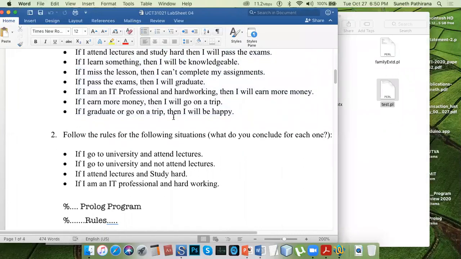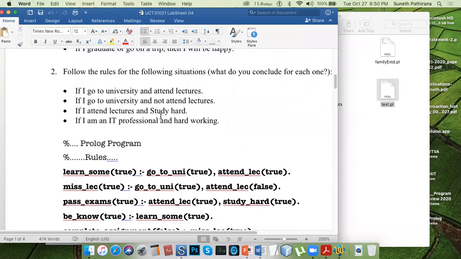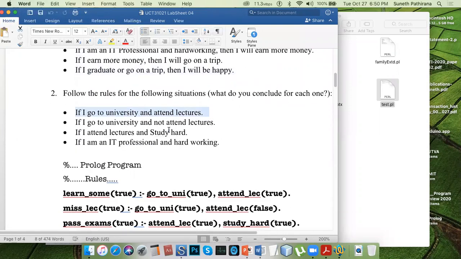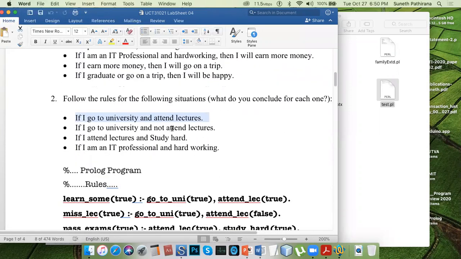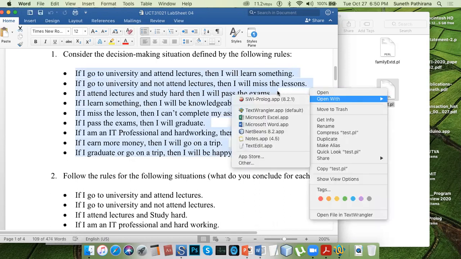Okay. Then follow the rules for the following situations. That means you need to check the satisfaction of the conditional situations for these scenarios once you implement this story using Prolog clauses. Okay. Now I have done that.